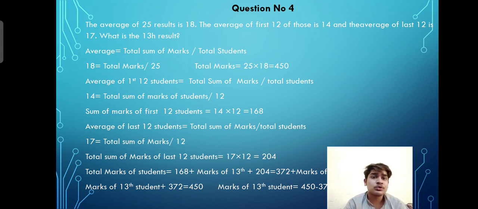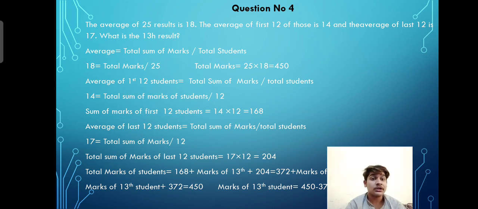We know the number of students, so we just multiplied the number of students with the average and got the sum of the marks of the first 12 students. Similarly, we found the sum of the marks of the next 12 students, which comes out to be 204. Sum of the marks of the first 12 students is 168 and of the last 12 students is 204.